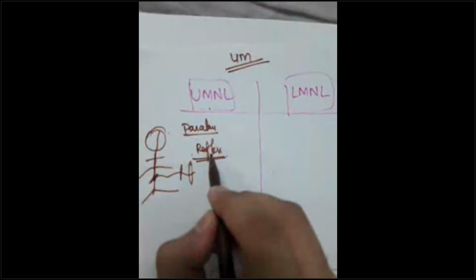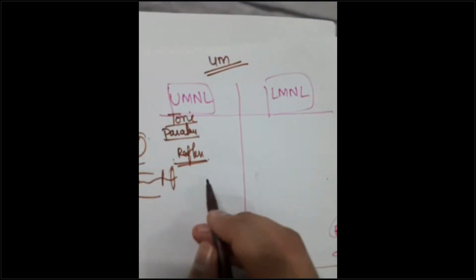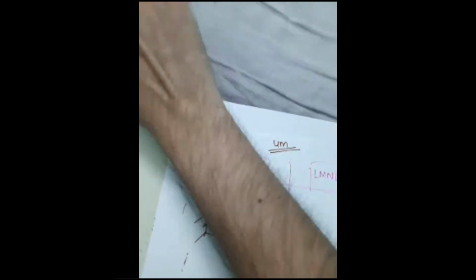Okay. So first about the tone, then about the paralysis, then about the reflexes, then about the atrophy, okay? Now what are all these? Nothing. What is tone? Tone is the partial state of contraction of the muscle, partial state of contraction.